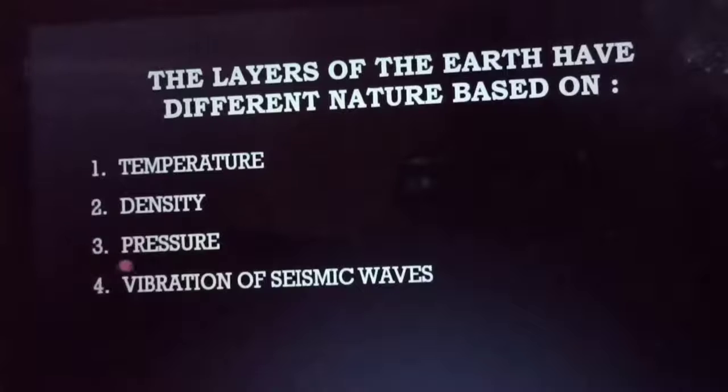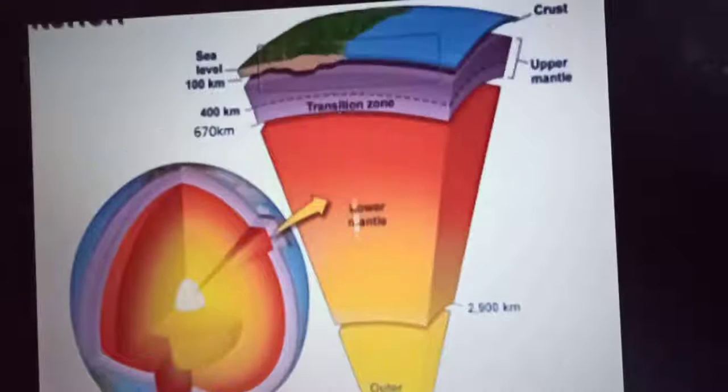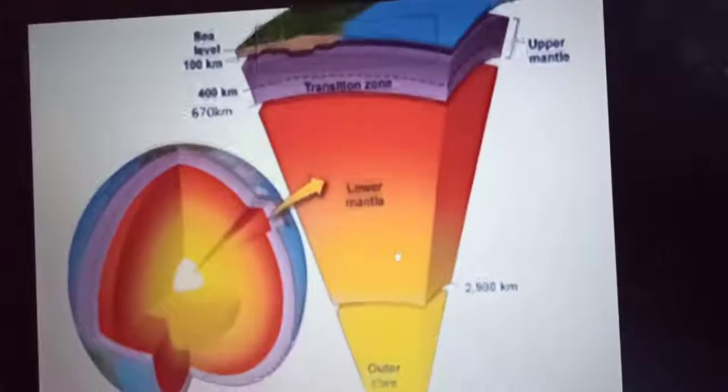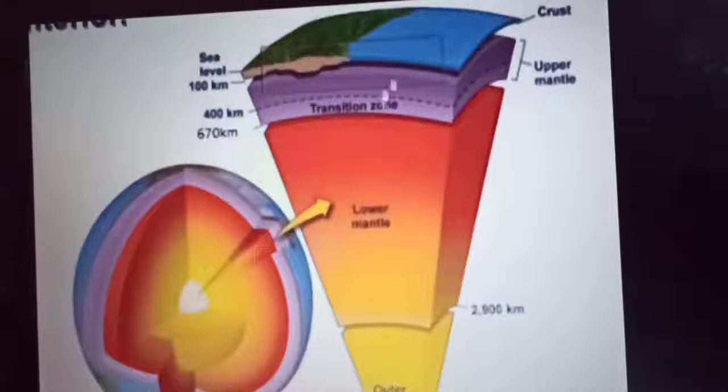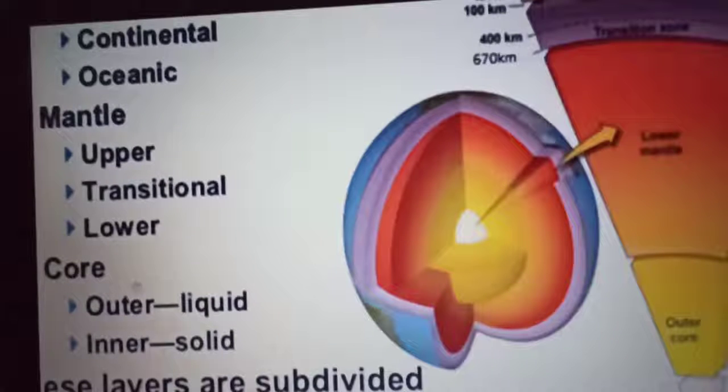Okay, the next factor is the pressure. Like the temperature and the density, the pressure condition also increases with the depth in the interior of the earth. It is due to the overlying layer. Means you can see that there are mainly three layers, and all the three layers are again divided into two portions. Like the crust is divided into continental and the oceanic, then the mantle is divided into upper, transitional, lower, and then the core is divided into outer and the inner core.